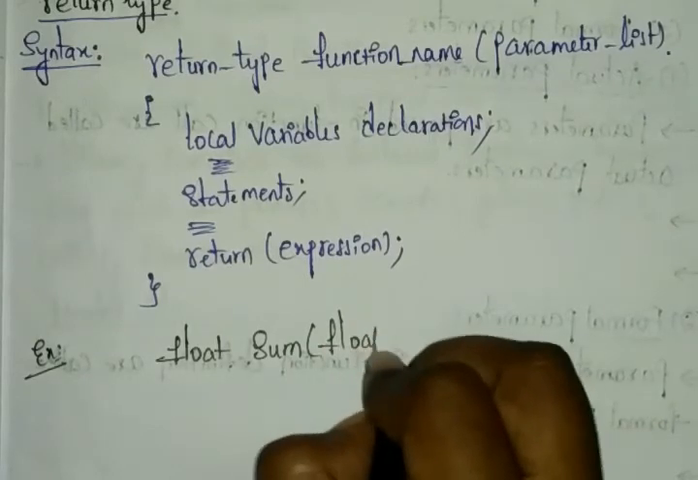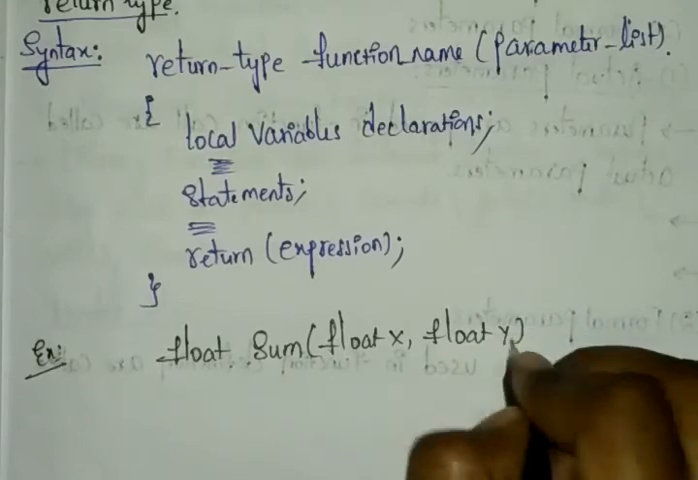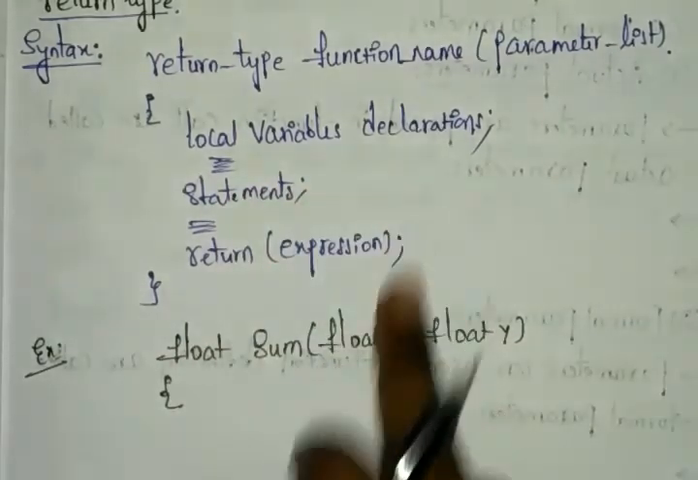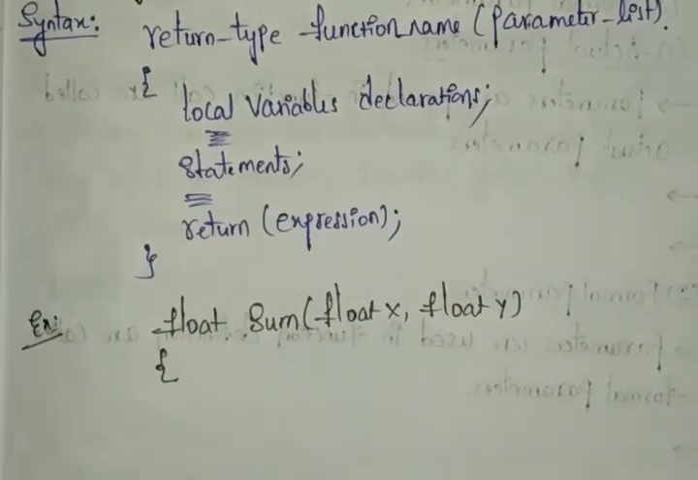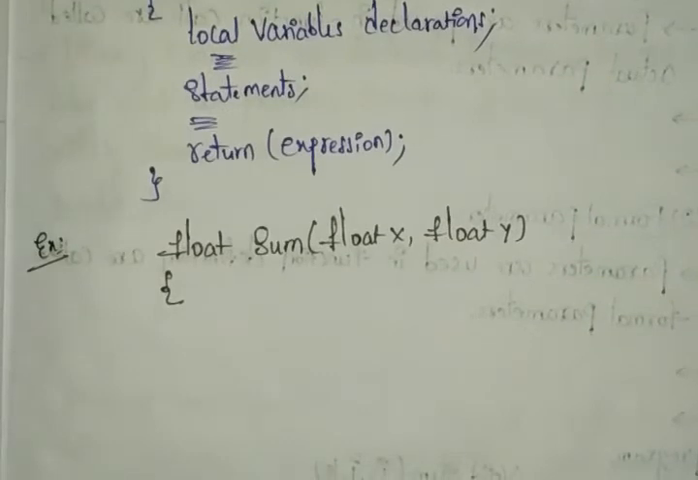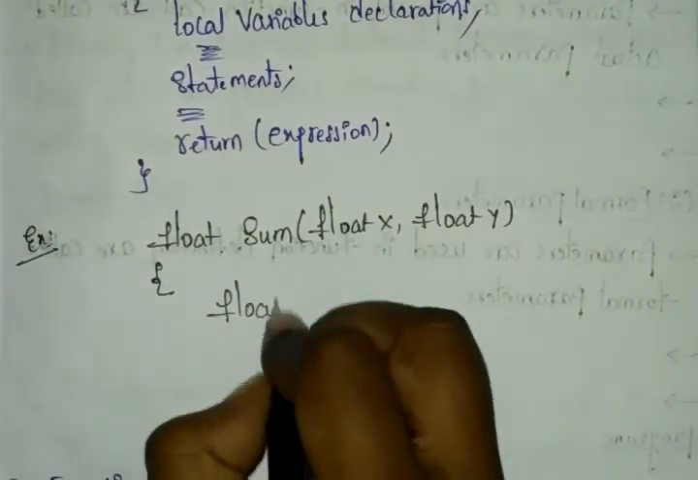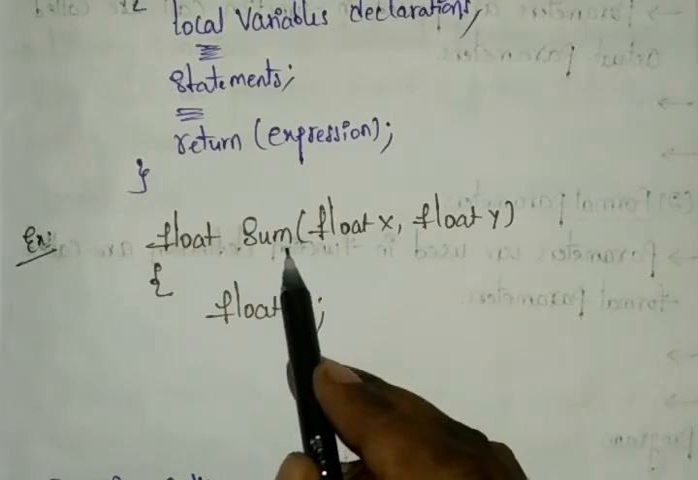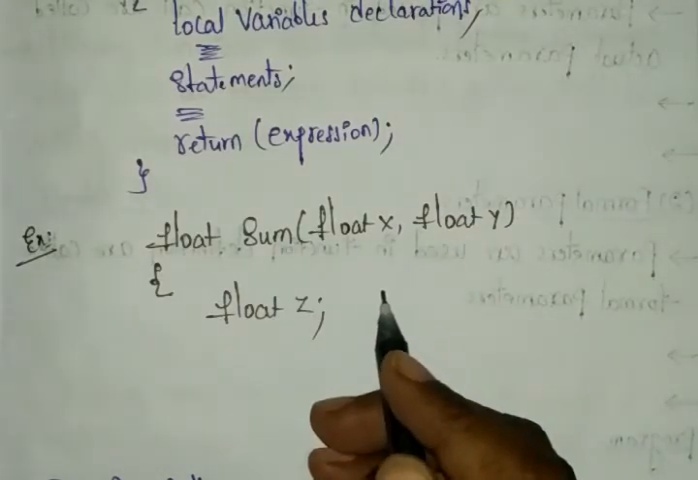In the parameter list I'm passing float x, comma, float y, and open the function. After that you can pass the local variables, and next you can write the statements. Here I'm choosing the local variable float z. Why are we taking z? Because we took the sum, so we need to write the sum.